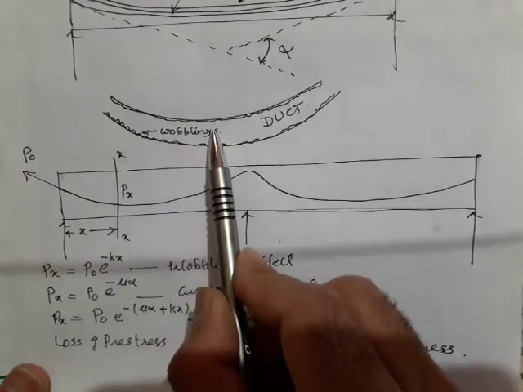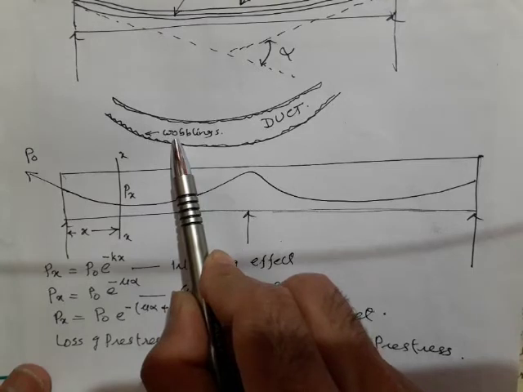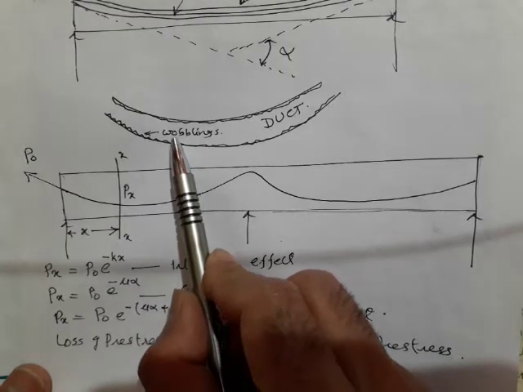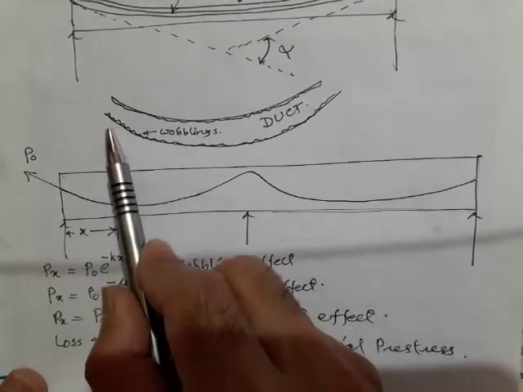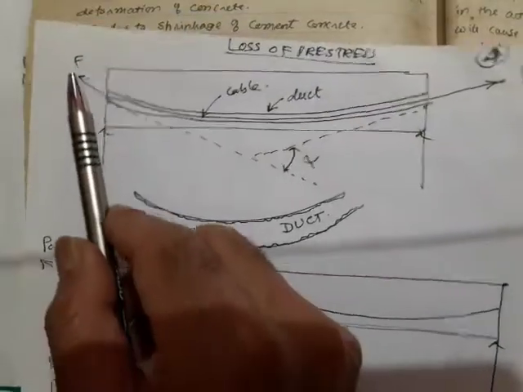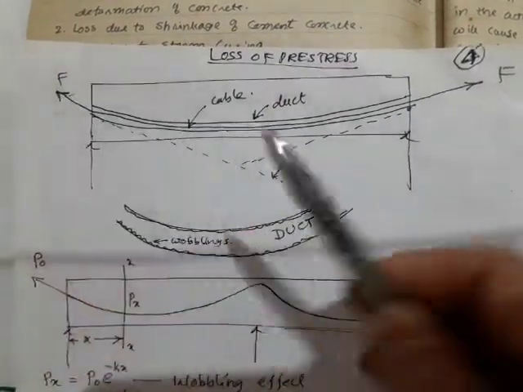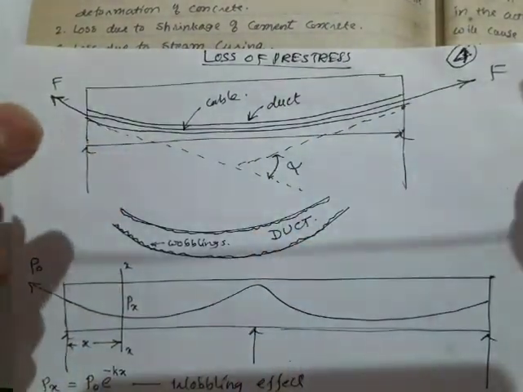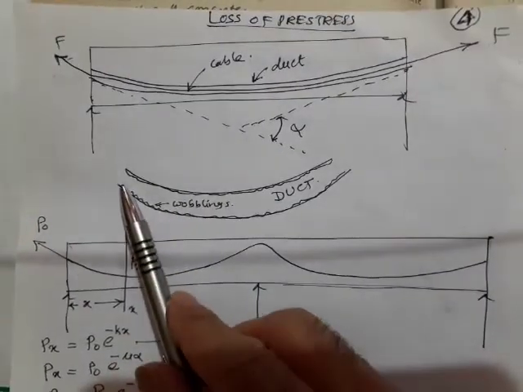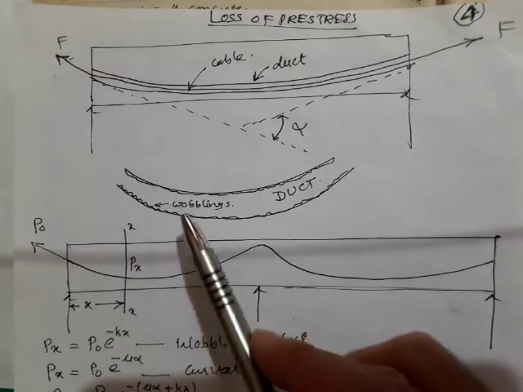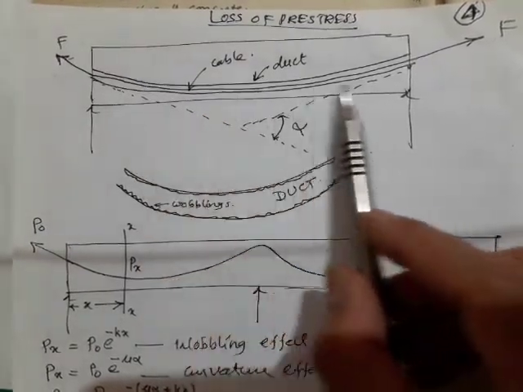These wobblings or undulations may cause some loss of pre-stress, and this loss of pre-stress is called the wobbling effect. Whenever you are passing this cable into the duct and tensioning the cable, these wobblings or undulations may touch the cable, and they may increase the frictional loss.